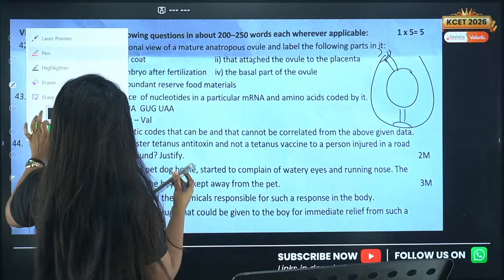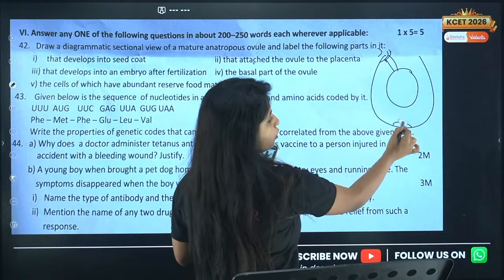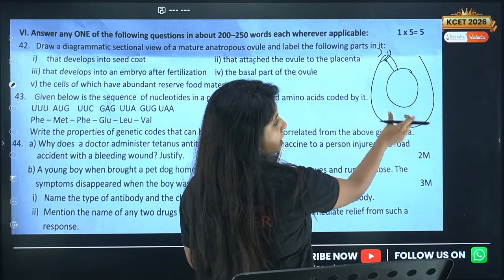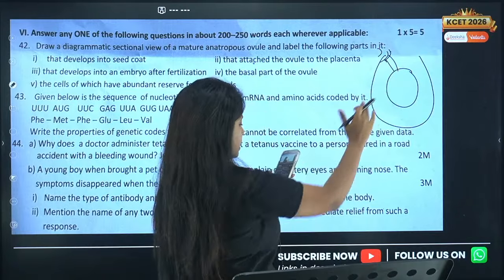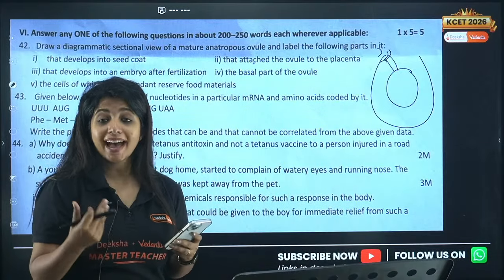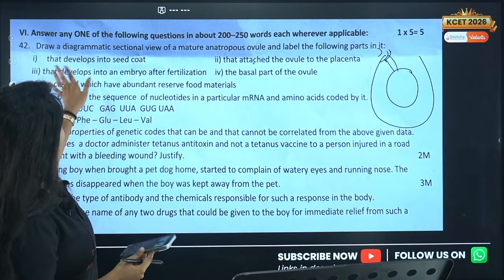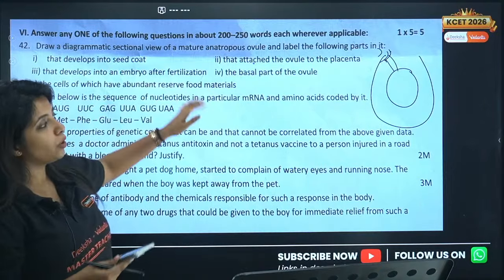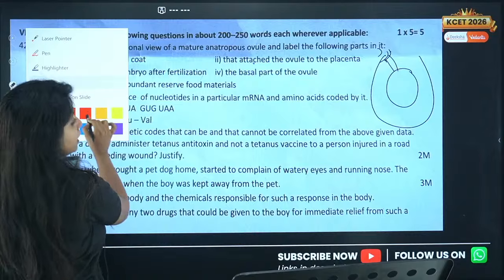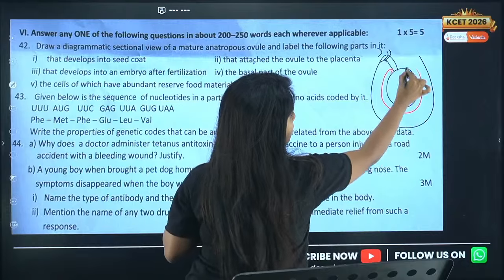Okay, and then you have to mention everything else, that they would be having integuments, there is a chalazal end, there is a micropylar end, there will be cells of the nucleus, all of it. So that is an anatropous ovule. And you have to mention what develops into the seed coat. It is the integument. So mention the integuments.